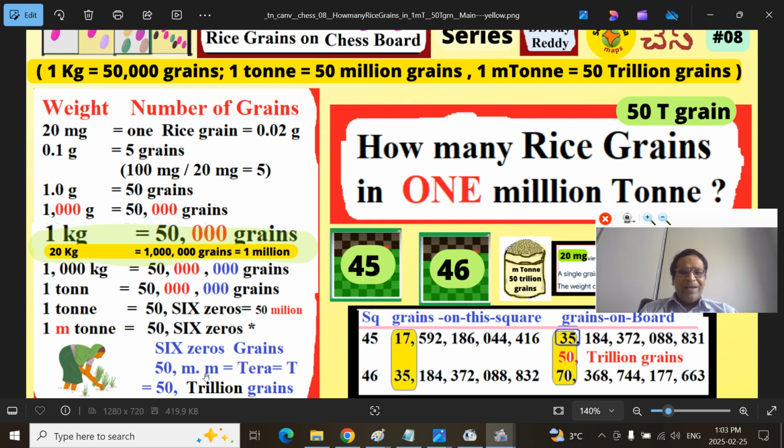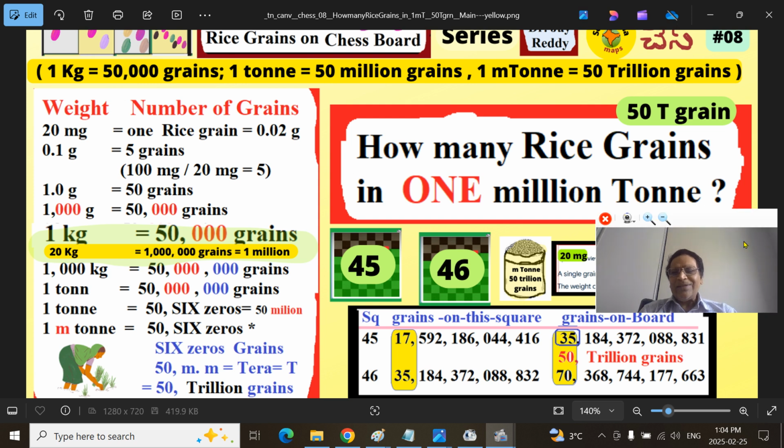Million means 6 zeros, 6 zeros is 12 zeros. 12 zeros is a trillion, that is the tera. That means 1 million ton of rice grain contains 50 trillion grains.